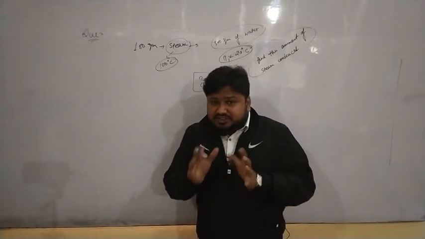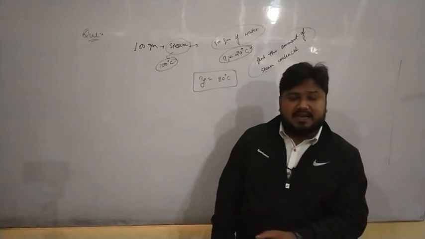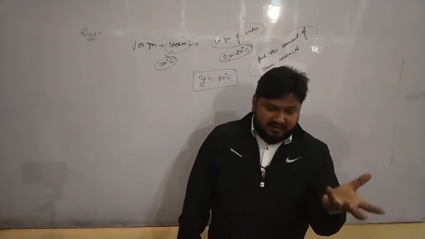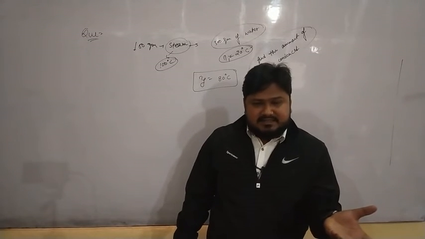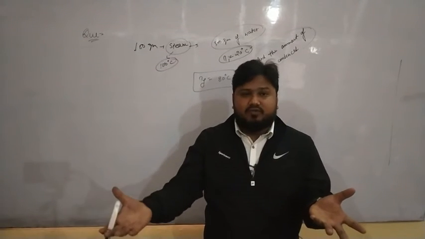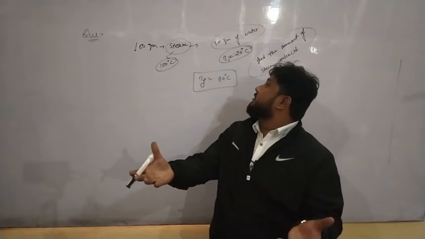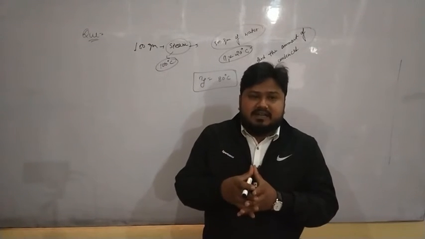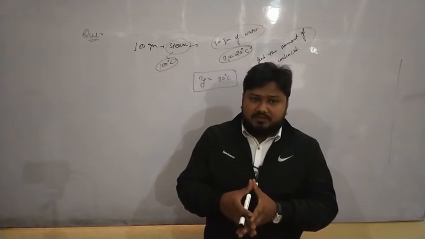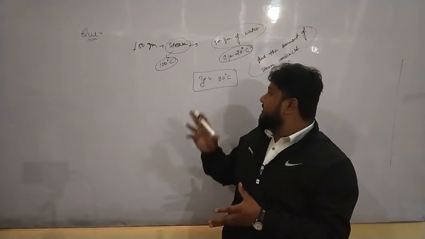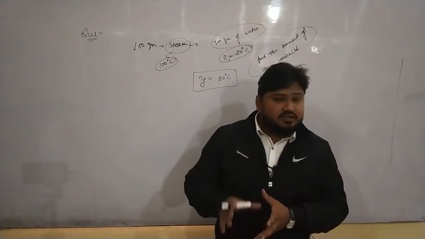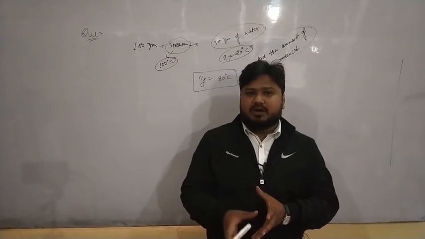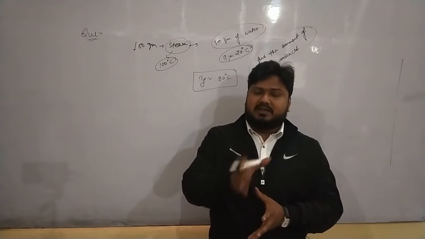Let's understand the question once again first of all. It says that we will mix 100 gram of steam, which is at 100 degrees Celsius, and 300 gram of water, which is at 20 degrees Celsius. When both are mixed together, the final temperature of the mixture will become 80 degrees Celsius. So the question is, how much amount of steam will be condensed?